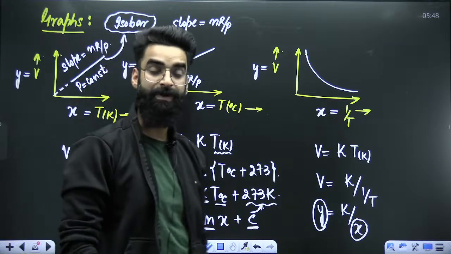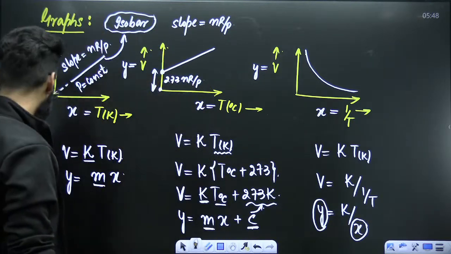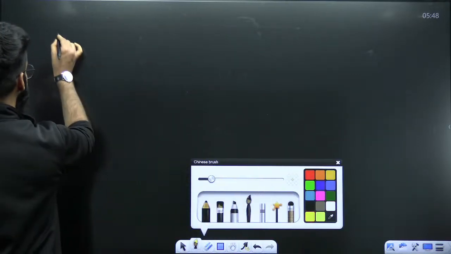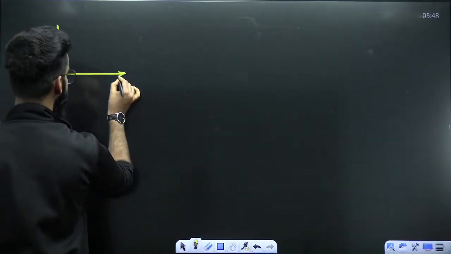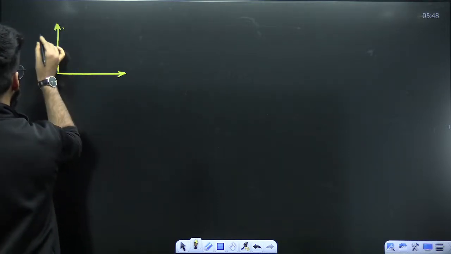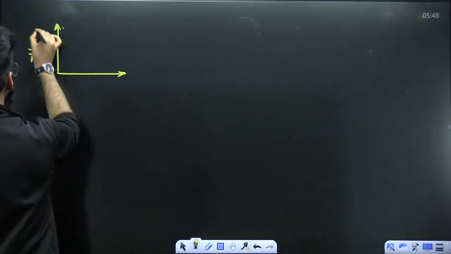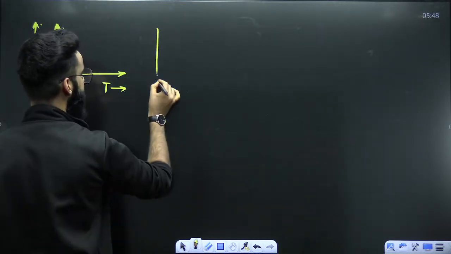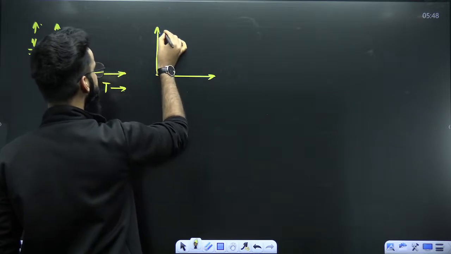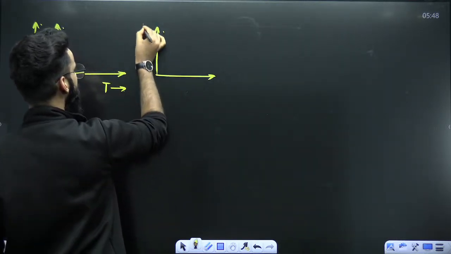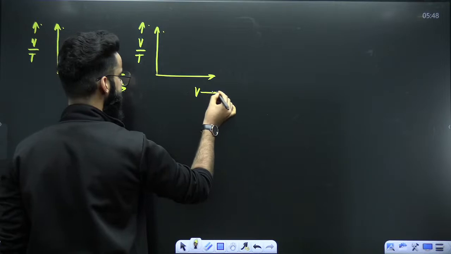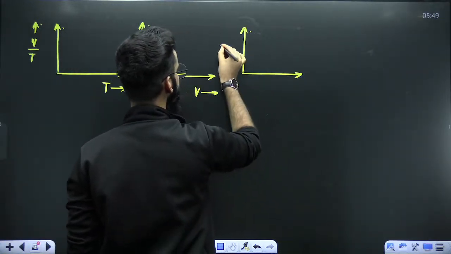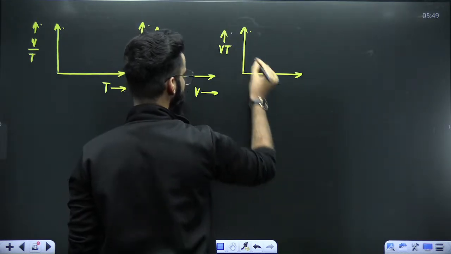No issues at all. So how many graphs have we made till now? 3. Now there are 2 more. Let's see what other kinds of graphs we can draw as far as Charles' law is concerned. We can draw the graph between V by T versus T. We can plot a graph between V by T versus V. We can plot a graph between Vt versus T square.